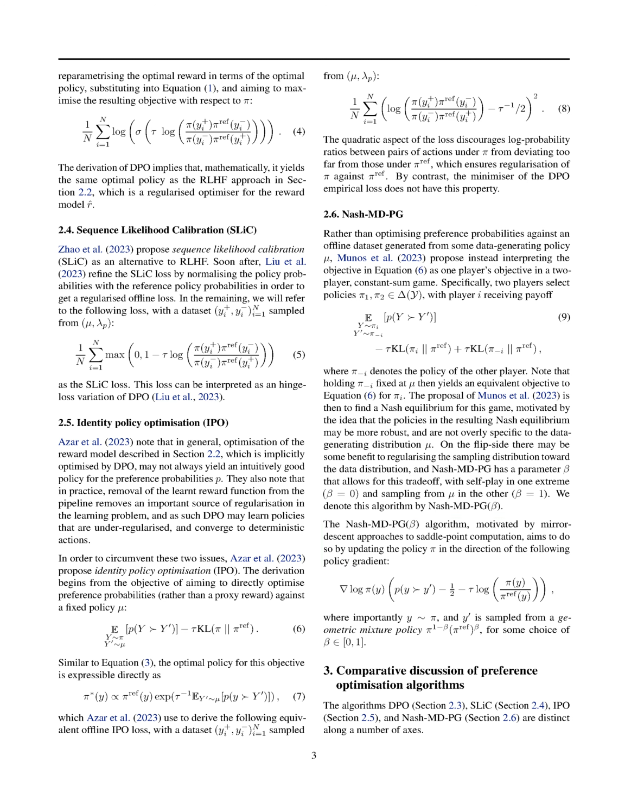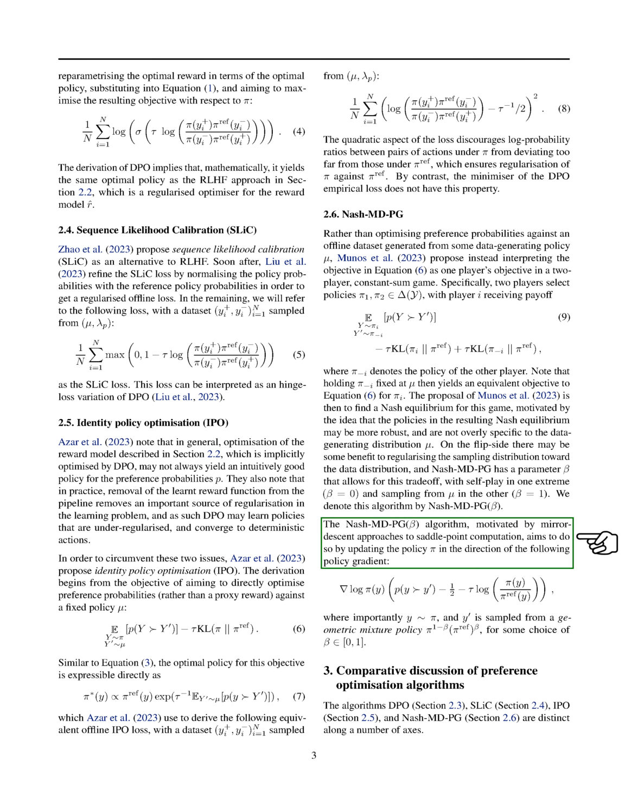Section Summary. In this section, we introduce a preference optimization approach using a Bradley-Terry reward model, which involves fitting a reward model through the Bradley-Terry model and then optimizing the policy to maximize the expected reward under a KL constraint. We also explore alternative methods such as direct policy optimization (DPO), sequence likelihood calibration (SLiC), and identity policy optimization (IPO), to address issues like under-regularization and convergence to deterministic actions. Additionally, we propose Nash-MD-PG as a two-player game approach to finding robust policies that balance between self-play and sampling from a data distribution.